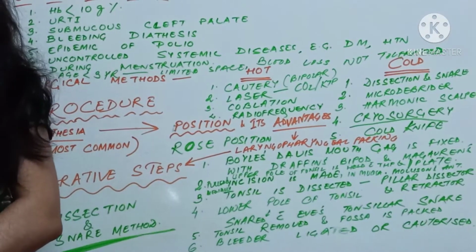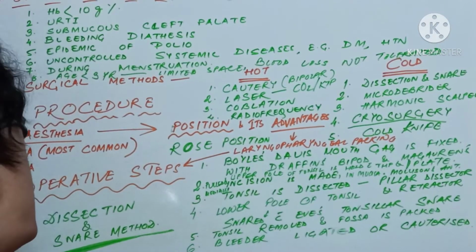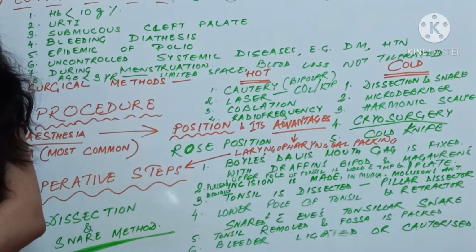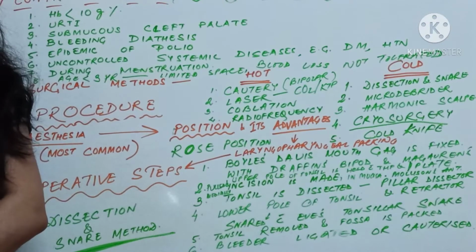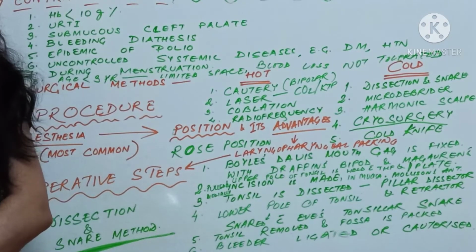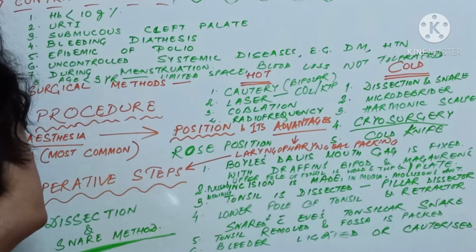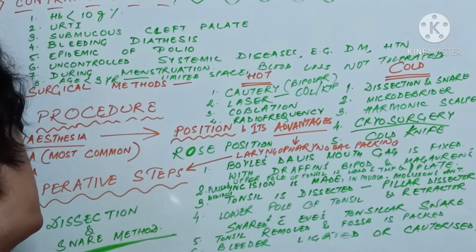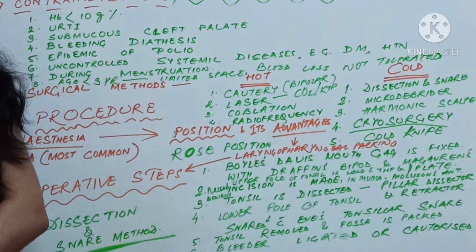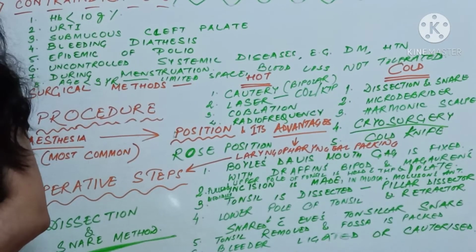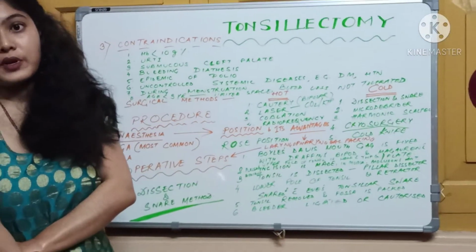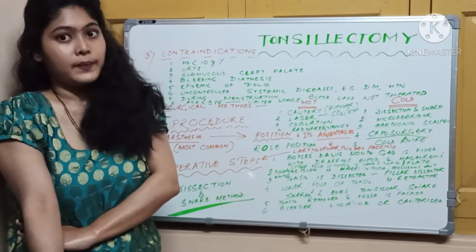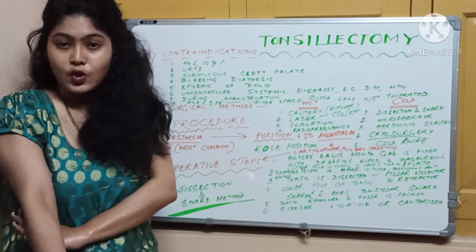After taking out the tonsil, we need to pack the tonsillar fossa with gauze. After doing one side tonsillectomy, you put the gauze and do the other side, and after doing the second side, you take out the gauze from the other side and look for any bleeding spots. If you have any bleeding spots, you either ligate them or cauterize them. Ligation by sutures or cautery by electrocautery. So this is the method of tonsillectomy.